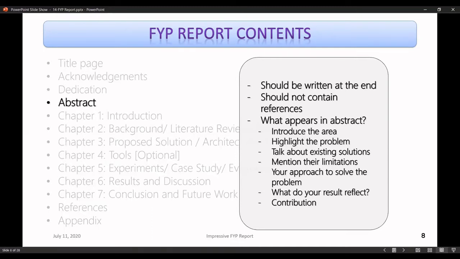Then you have to talk about your approach for solving that specific problem. And towards the end, you have to talk about the results that you achieved, and if there were any contributions, right? So if you see, all this has to appear in one or two paragraphs, and that is usually a page, or in very few cases more than a page. So that is why it's called an abstract. You don't have to provide any details, but your abstract should cover all these things, right?